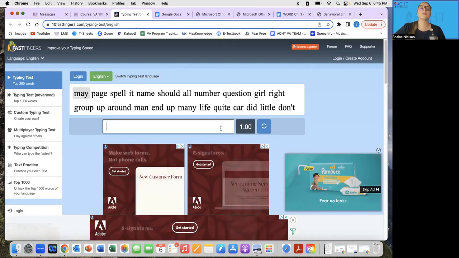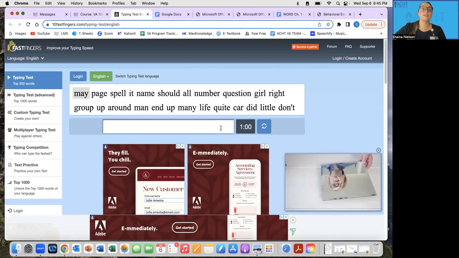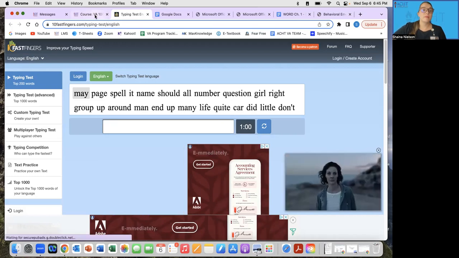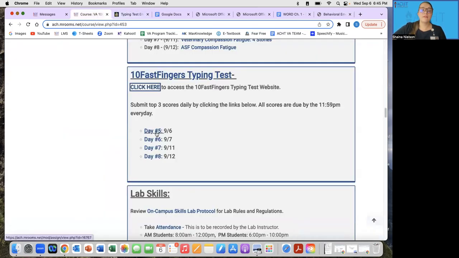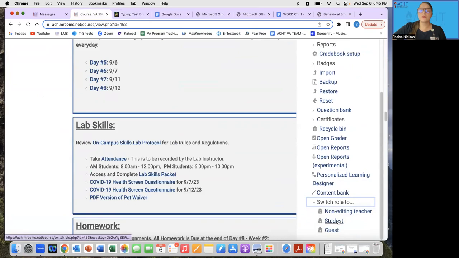So I'm going to walk you guys through doing that, how to save them, and then how to upload them. And I'll show you 2 different ways that you can upload them. Totally up to you how you would like to do that. And again, this is for day number 5, the first day for this evening. And I'll turn it on student view so you'll be able to also see what that looks like when I go to upload.